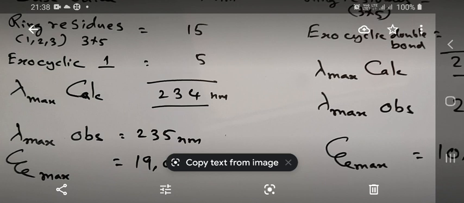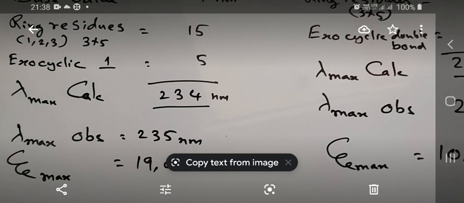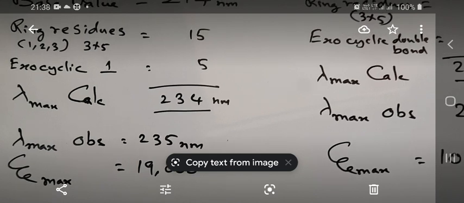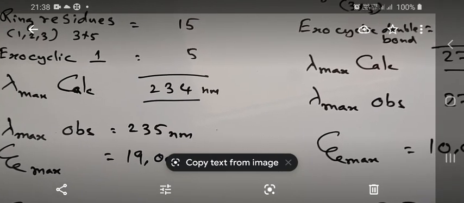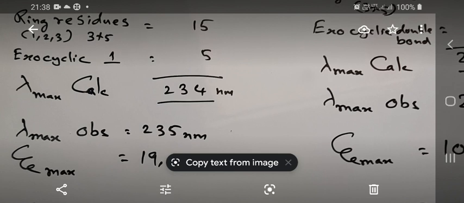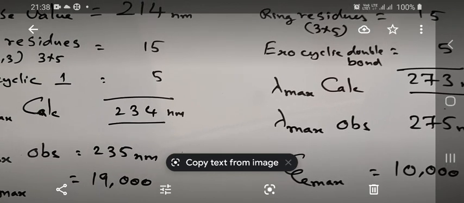So we have to accept the Woodward-Fieser rule as an effective method of calculating the wavelength of absorption of an organic compound theoretically. There are some cases where a discrepancy is noted, but using this Woodward-Fieser rule, we are able to calculate, approximately, the wavelength of absorption of an organic compound theoretically. So by doing so, we can expect the electronic transitions in that wavelength region. For this compound, the wavelength of absorption observed is 235 nanometers, and the Emax value is of the order of, say, 19,000.